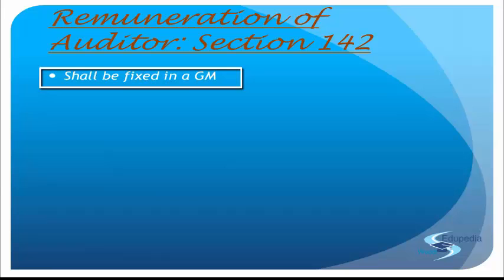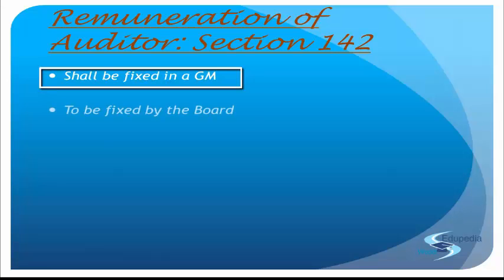So in that case, what they do is let the members decide. The members and the auditors will have a discussion: this is the remuneration we are planning to give, and if you agree, it's okay. So it shall be fixed in the general meeting with the members, and it will be fixed in such manner as will be decided in the general meeting. Even the manner of fixing the remuneration, how much to give, how to calculate, and all those things will also be decided in the general meeting. So the remuneration of the auditor directly depends upon the auditor and the members. There is no other impact from the law side.